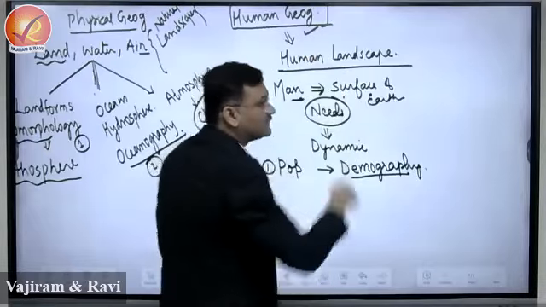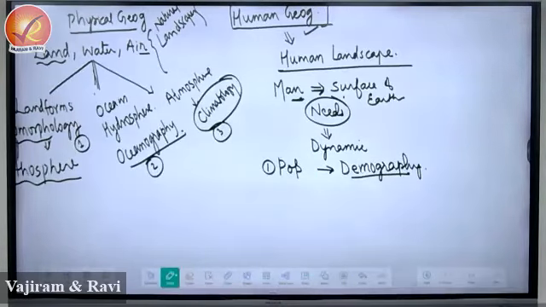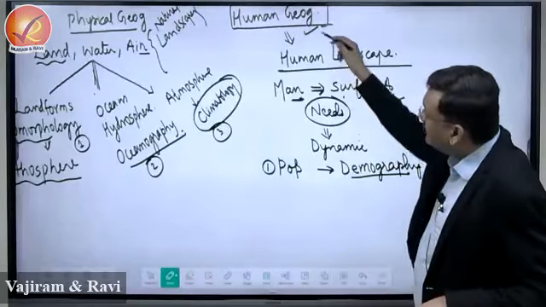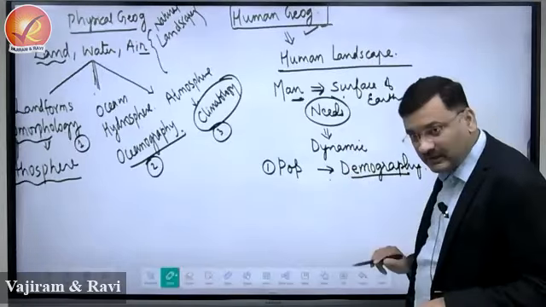So what is demography? It is a branch of human geography. जैसे हमने physical geography का branching देखा है, physical geography is divided into three, that is geomorphology, climatology and oceanography. Now we are looking at the branching of human geography. First one is demography.